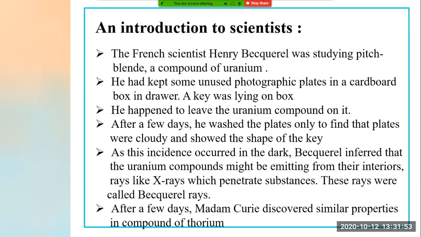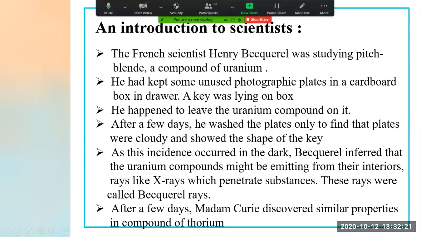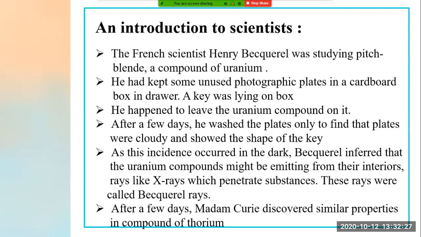Now we are going to the next topic, an introduction to the scientists. Which scientists have worked on radiation, on radioactive substances? Let's see. The French scientist Henri Becquerel was studying pitchblende, a compound of uranium. This pitchblende is nothing but a compound of uranium. He was working on this substance.